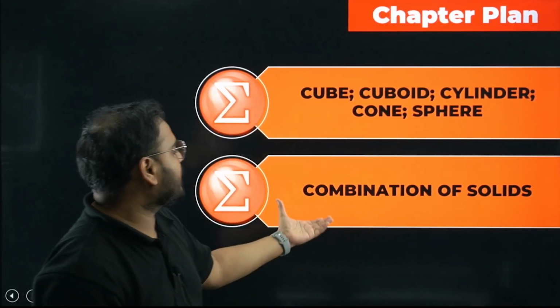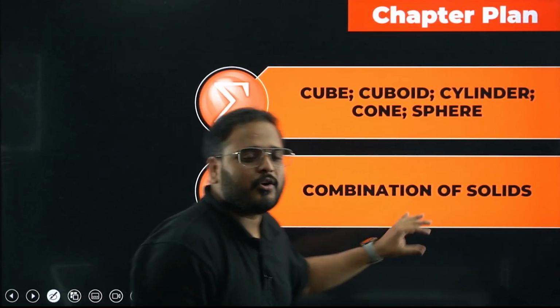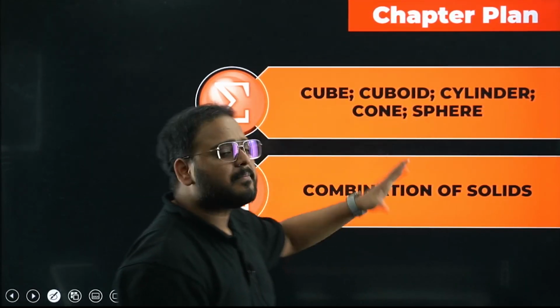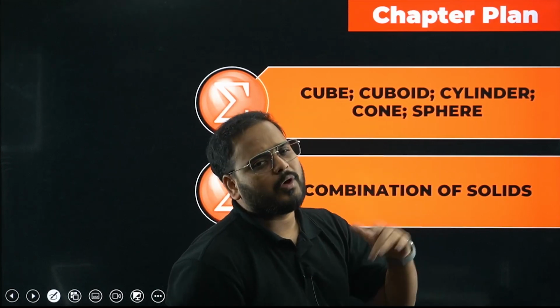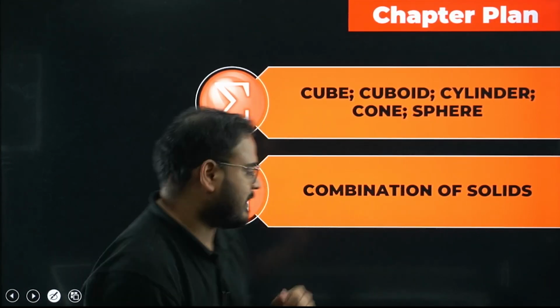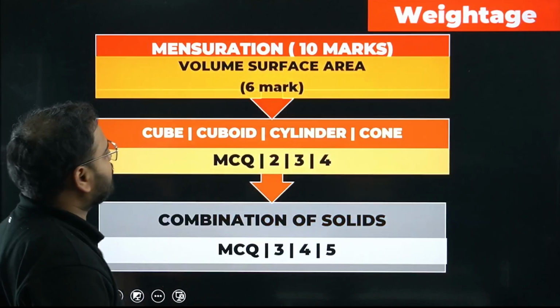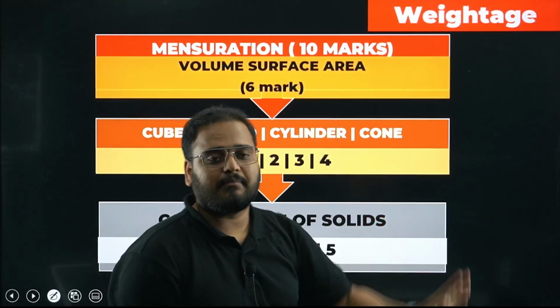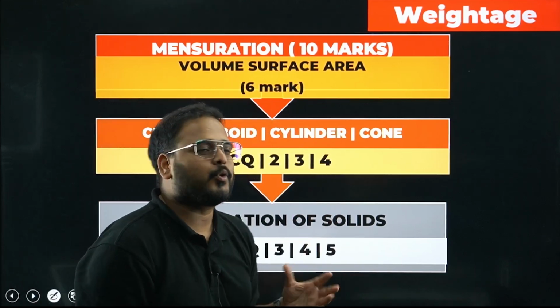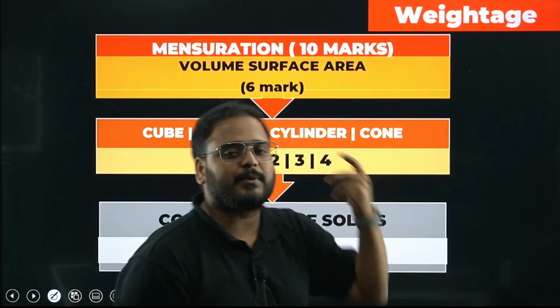Again, in the combination of solids, if you check it out over here, you'll have to deal with the combination of cylinder with sphere, and questions like that will be coming. I've taken the PYQs also to help you understand the type of pattern being asked in the exams. Now, if you check out the weightage, mensuration weightage is 10 marks. There's no chapter-wise weightage, but I have observed your previous papers and got to know that 5 to 6 marks can come from this particular chapter as well.